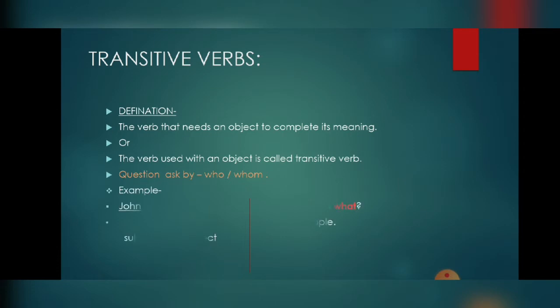Let us see the example. John eats an apple. Now what do we have to do? First we have to find out the subject and verb in the sentence. In that, John is the subject, eats is the verb, and here we have to make a question using whom or what.